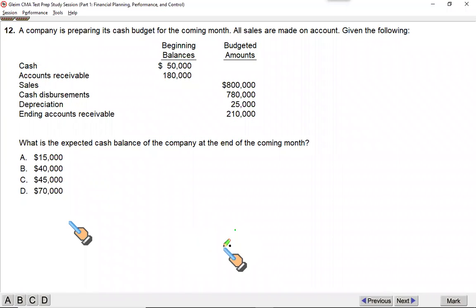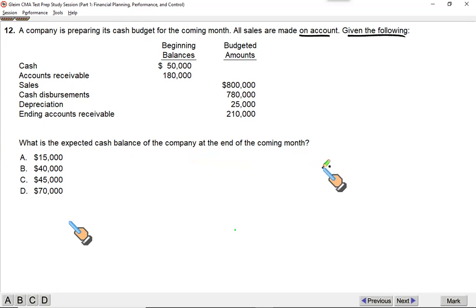Let me show you. A company is preparing its cash budget for the coming month. All sales are made on account. All sales are on credit. Given the following, we have the beginning balance of cash, the opening balance of account receivables, budgeted sales, budgeted cash disbursements, the depreciation expense, which is a non-cash item, and the ending account receivable. What we don't have is the cash we will collect in the coming month. What is the expected cash balance of the company at the end of the coming month?